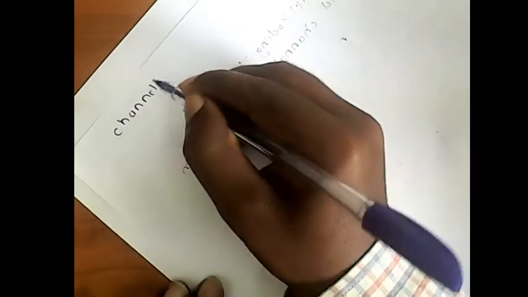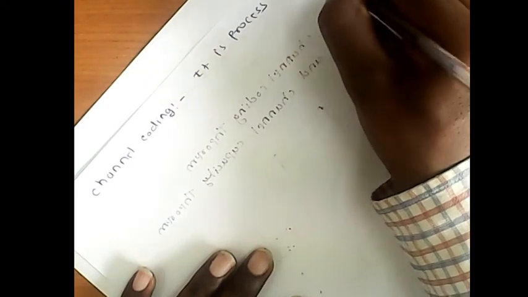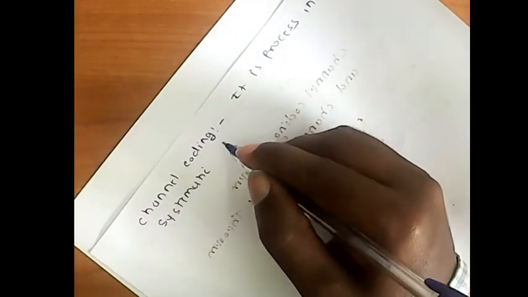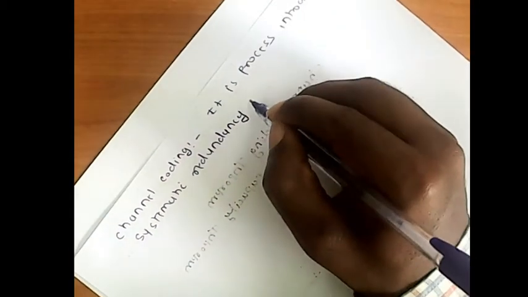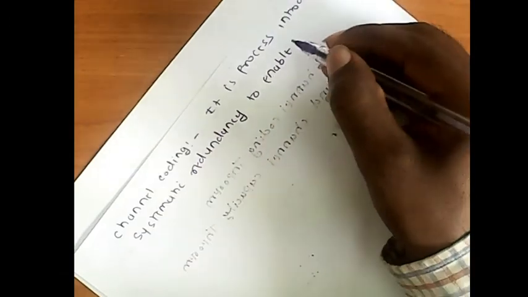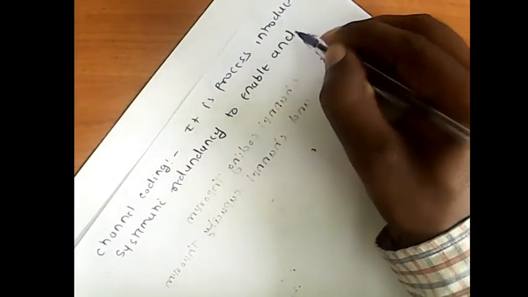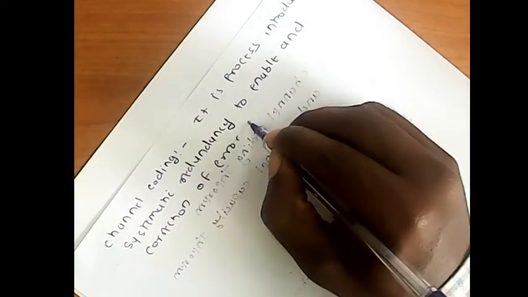So channel coding is a process that introduces systematic redundancy to enable detection and correction of an error over a channel.